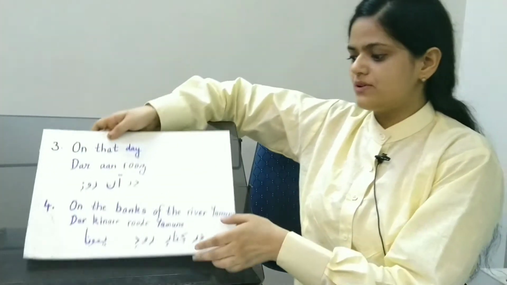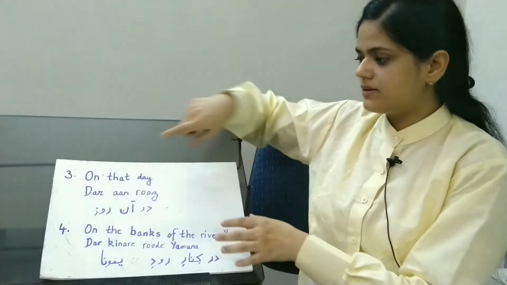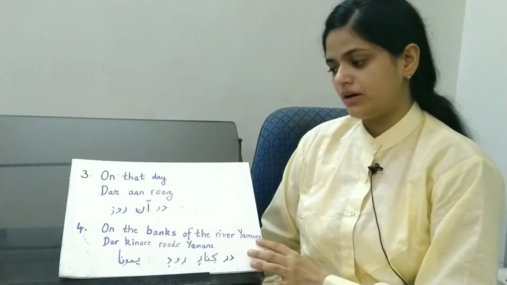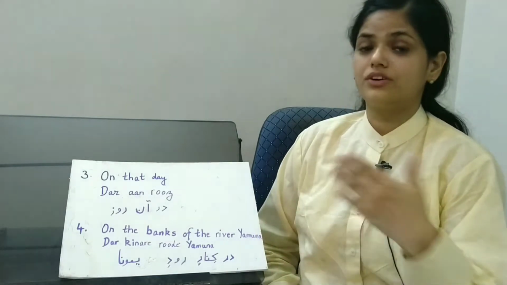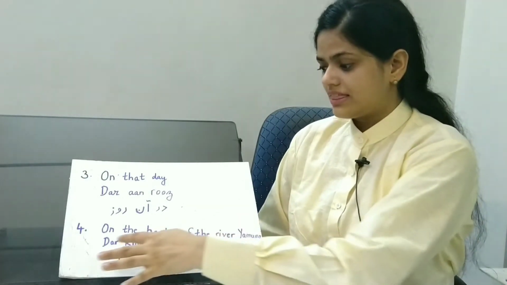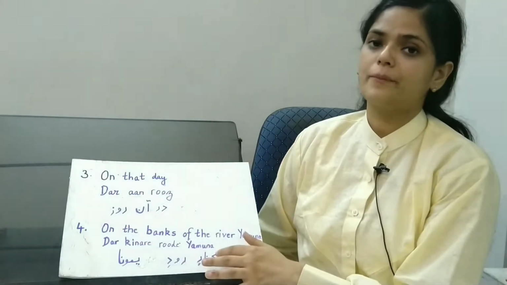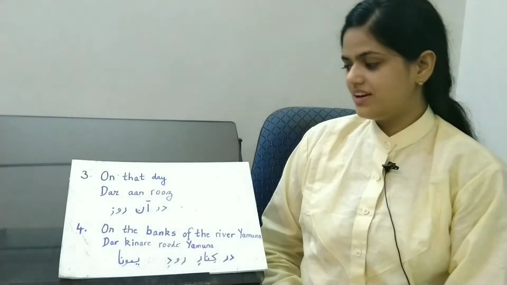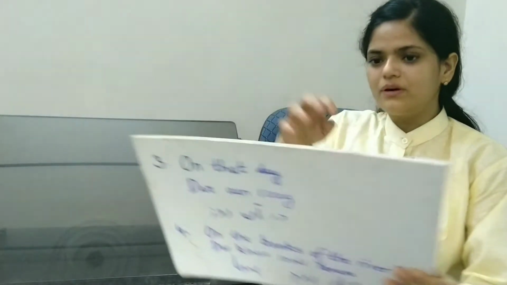Then there are another two examples that I've written. On that day, again time. On that day, dar an roos. So dar is used as a preposition here. Then, on the banks of the river Yamuna, again location. Dar kinare rude Yamuna. Again, the Farsi is written. I hope the usage of dar is clear.